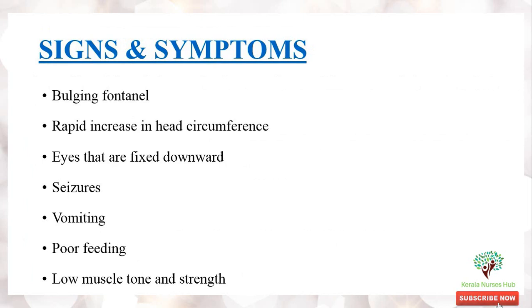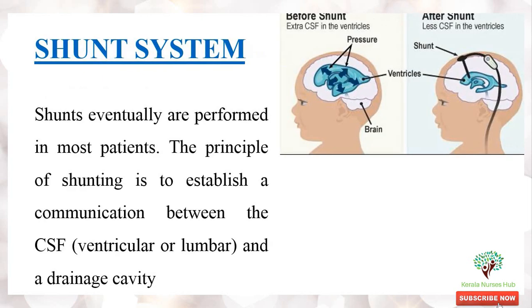And let's see the signs and symptoms. Here I am only briefly explaining the signs and symptoms. Bulging fontanelles, rapid increase in the head circumference, the eyes that will be fixed downward, known as sunset eyes, then seizures, vomiting, poor feeding and low muscle tone and strength.